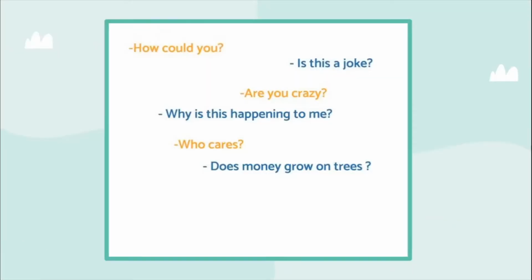So let us look at some examples, children, of rhetorical questions here. The first question: how could you? That means you should not have done this. How could you do this? I'm telling you that you should not have done this, but the way I am telling you is in the form of a question. Is this a joke? Are you crazy? Why is this happening to me? Who cares? Does money grow on trees?